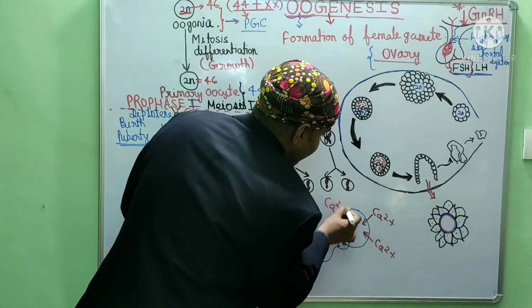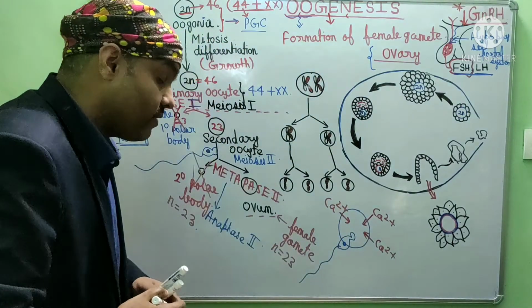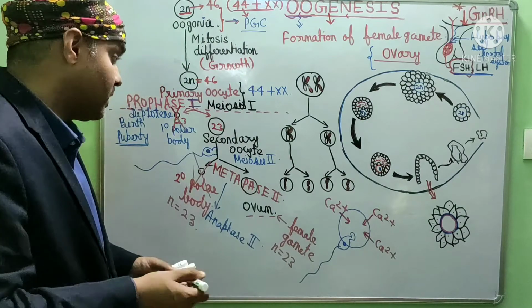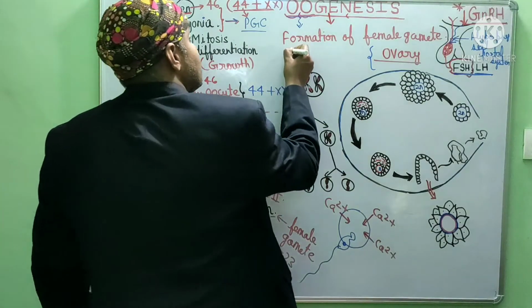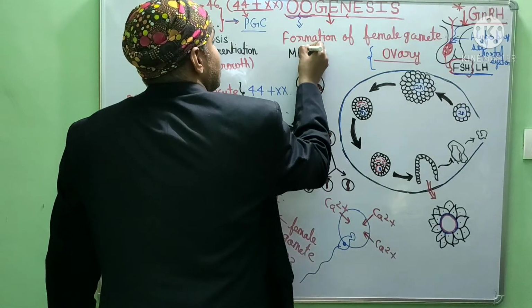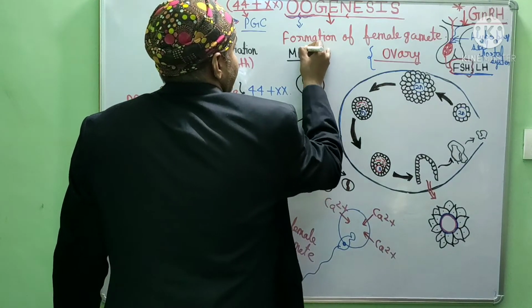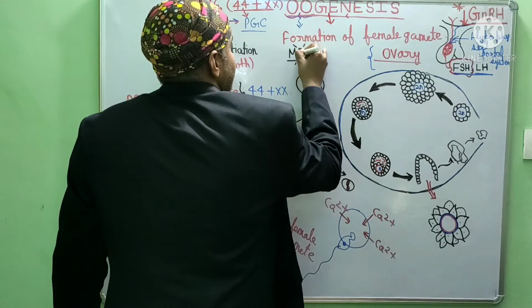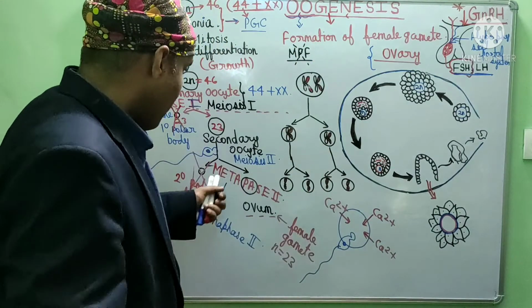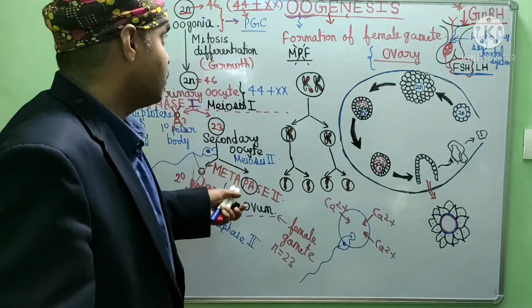And this influx of calcium ions will break one protein. It will degenerate one protein. That protein's name is metaphase promoting factor. This metaphase promoting factor was holding this secondary oocyte in metaphase.